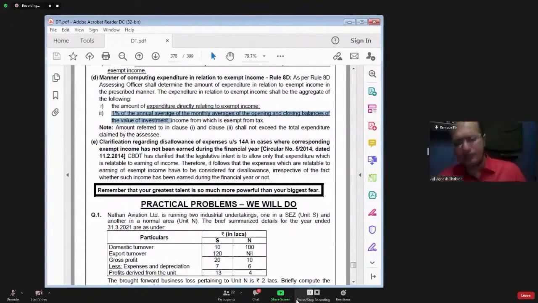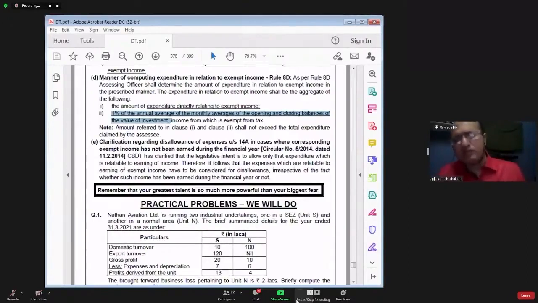On a monthly basis, you take the opening value of investment and closing value of investment, meaning the value of investment at the beginning of the month and at the end of the month. Then you find out the average. How will you get the average? Opening value of investment plus closing value of investment divided by 2.